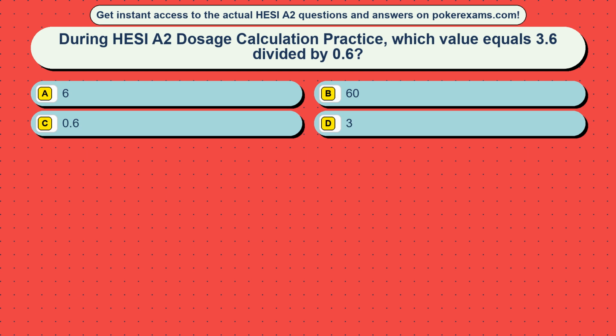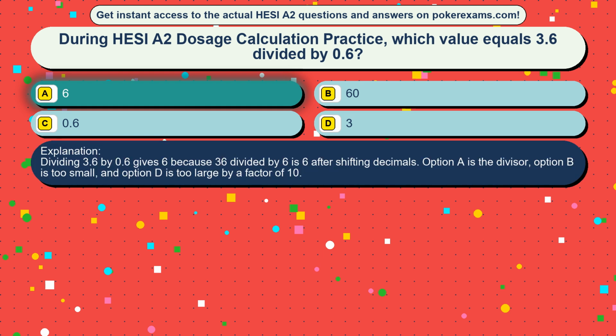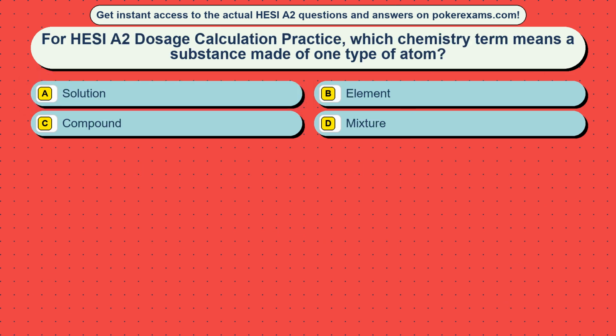Question 31. During HESI A2 dosage calculation practice, which value equals 3.6 divided by 0.6? Option A, 6. Option B, 60. Option C, 0.6. Option D, 3. The correct answer is option A, 6. Dividing 3.6 by 0.6 gives 6 because 36 divided by 6 is 6 after shifting decimals. Option C is the divisor, option D is too small, and option B is too large by a factor of 10.